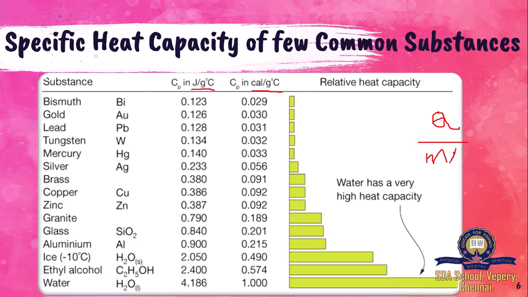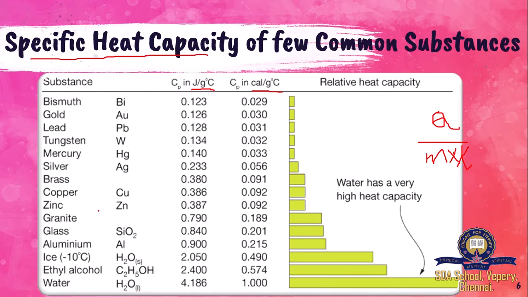Del T is that small change in temperature. What is the unit for Q? Q is heat. So for heat it is joule or calorie, for mass it is grams, and for temperature it is degree Celsius. So the specific heat capacity is mentioned in terms of joules and calories for different substances like bismuth, gold, lead, and so on.